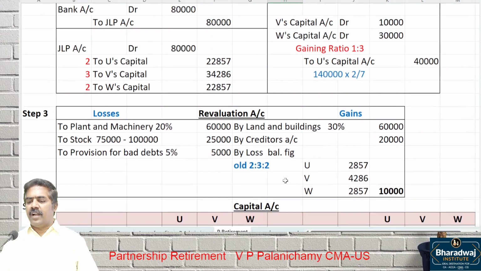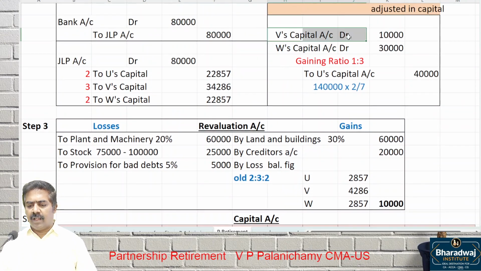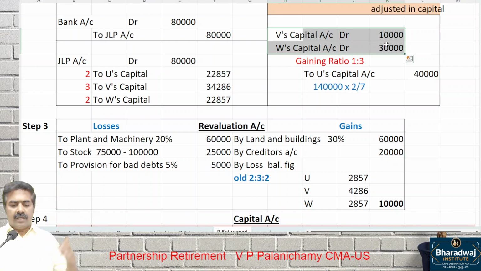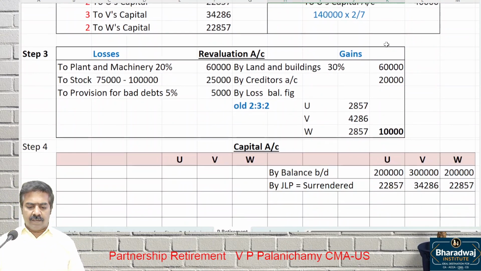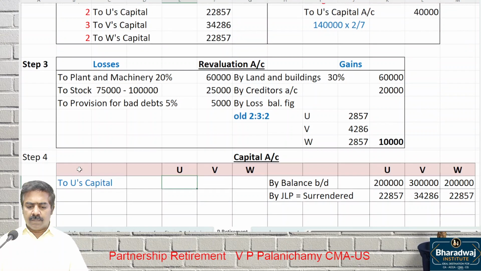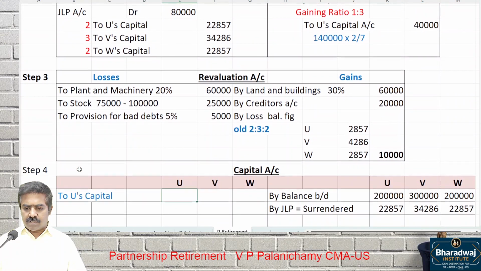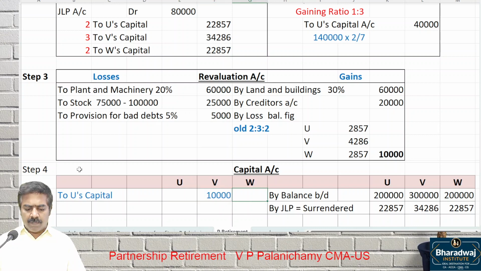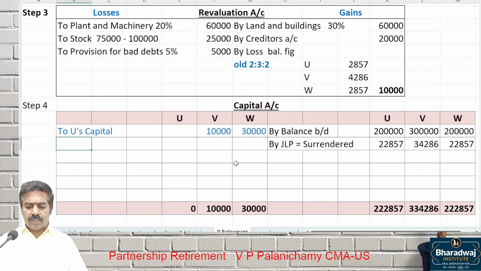Then look at the goodwill adjustment journal entry, we pass the entry. Be careful about it. V's capital should be debited, W's capital should be debited. Write on which side? Left hand side. To use capital, in which column? V's column, how much? Debit 10,000. W's column, how much do you debit? 30,000. On the credit side, by use capital, V and W's capital. In which column do you have to credit?